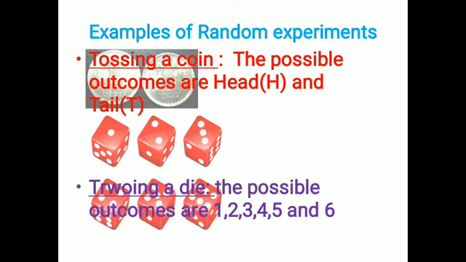Another example is taking a card from a group of playing cards. Some of you play cards on mobile also. How many cards are there in a deck of cards? There are 52 cards, and all 52 cards are different. This is also an example of a random experiment. We can tell that any one of the cards will come, but we cannot predict which card.